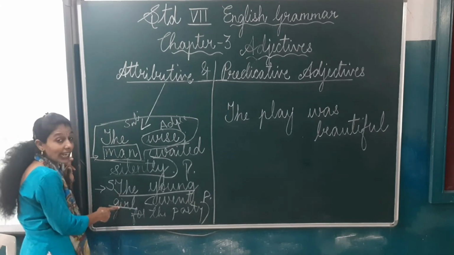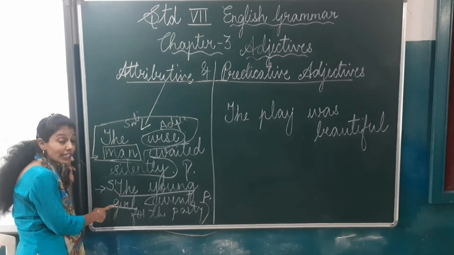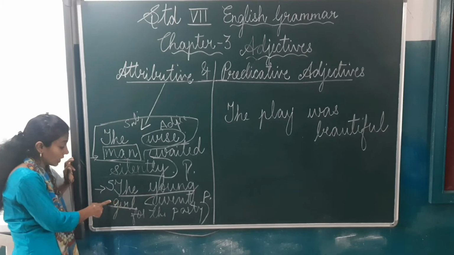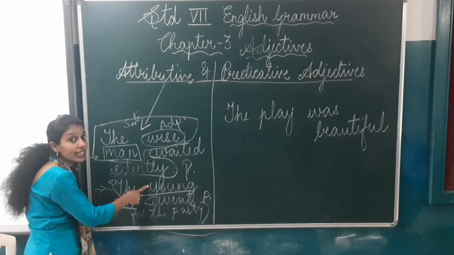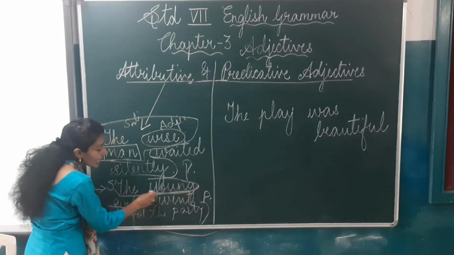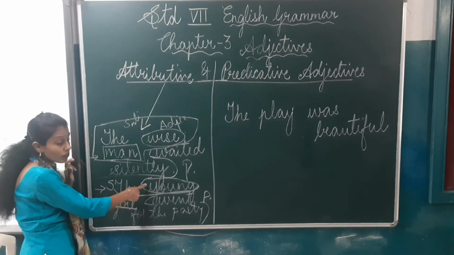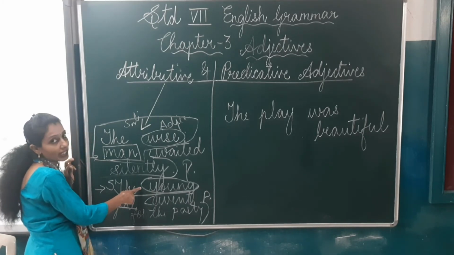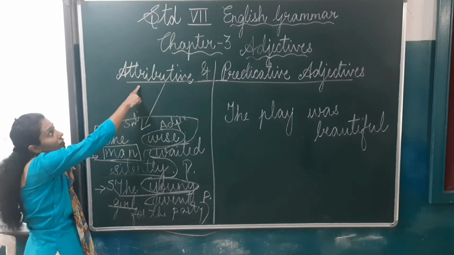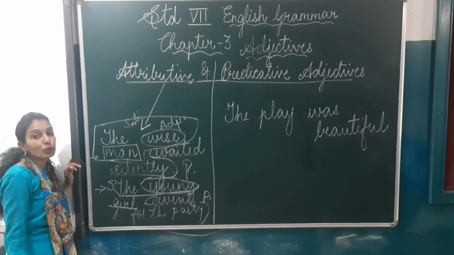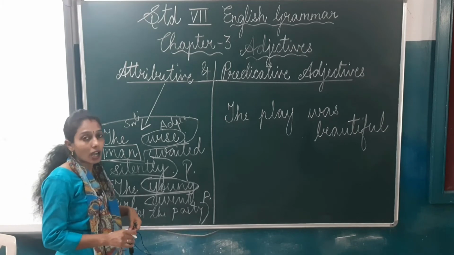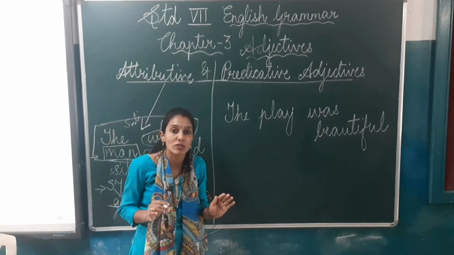Now, what kind of girl? What describing word is used for the girl? The girl is young. So the word young is the adjective. So if the adjective is placed before the noun and comes in the subject part, we say it is attributive adjective. I hope this is clear to all my children.